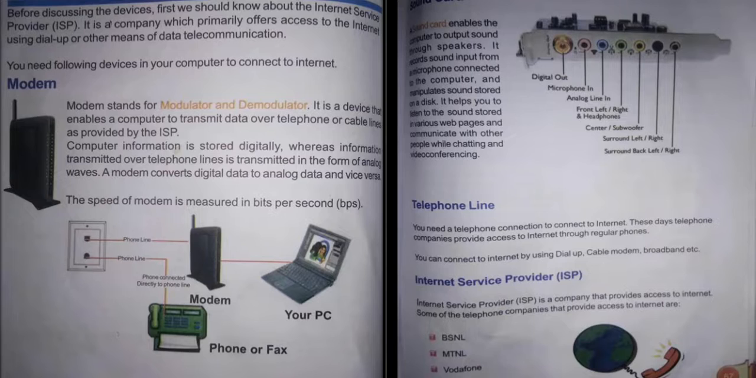Computer information is stored digitally, whereas information transmitted over telephone lines is transmitted in the form of analog waves. A modem converts digital data to analog data and vice versa. Modem converts digital data to analog and analog to digital. Analog means the way data travels. The speed of modem is measured in bits per second, BPS.